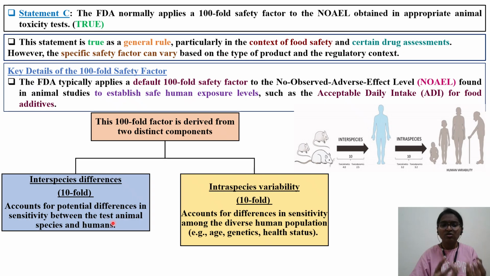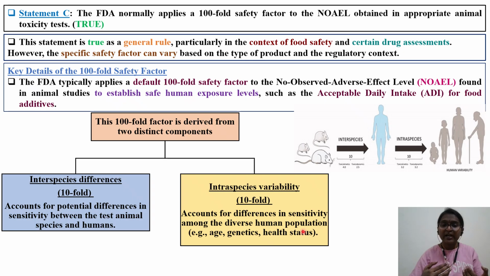Okay, so this is called interspecies variation. Coming to intraspecies variation, it accounts for differences in sensitivity among the diverse human population. If you and I are there, even though both of us are human, still there will be some biological differentiation, a pharmacokinetic difference.